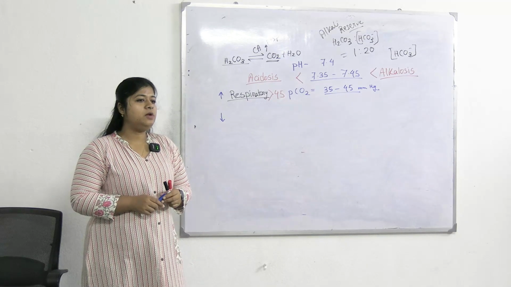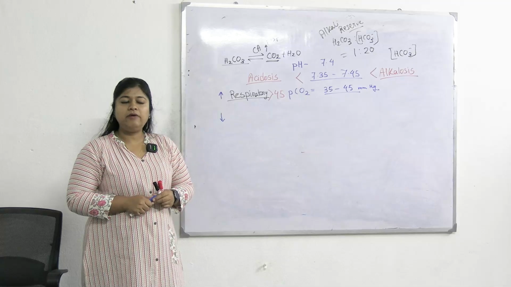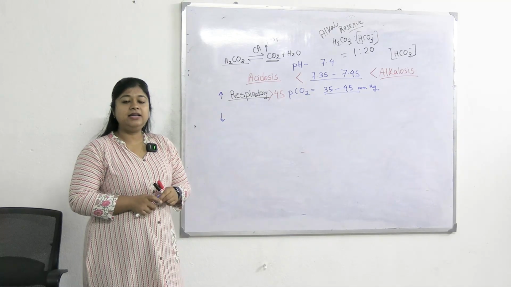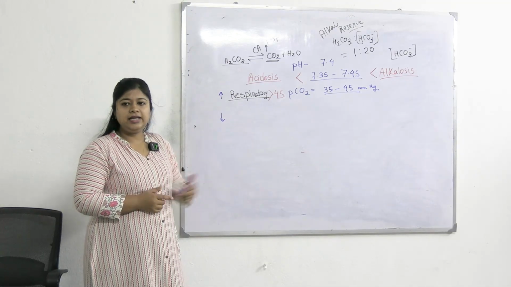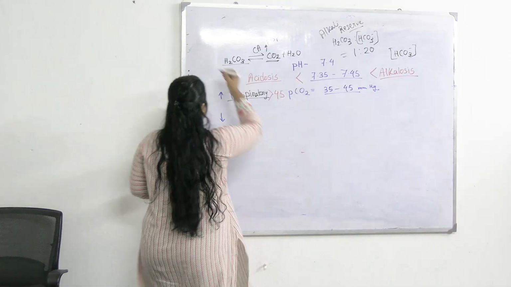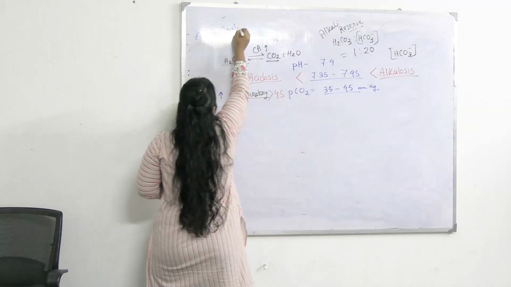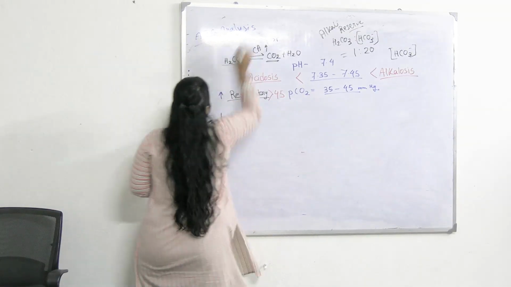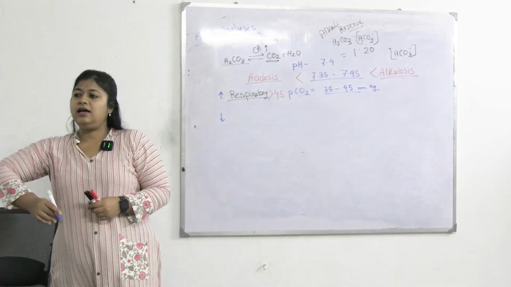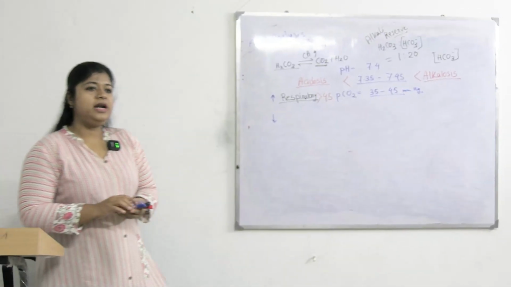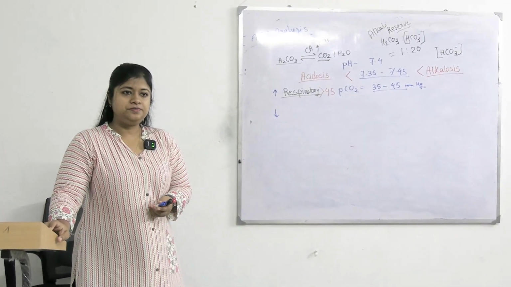Generally we collect venous blood for our routine test estimation, but this test is done from arterial blood. So this is nothing but arterial blood gas analysis, and the arterial blood is collected from radial artery or femoral artery. Okay.